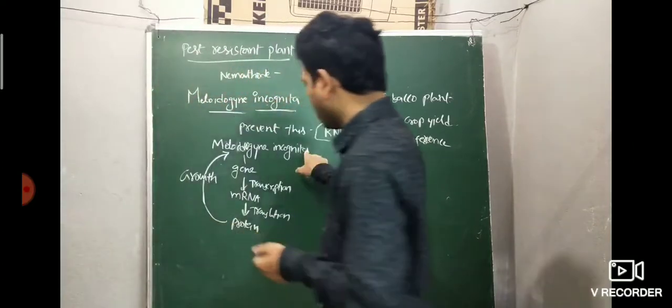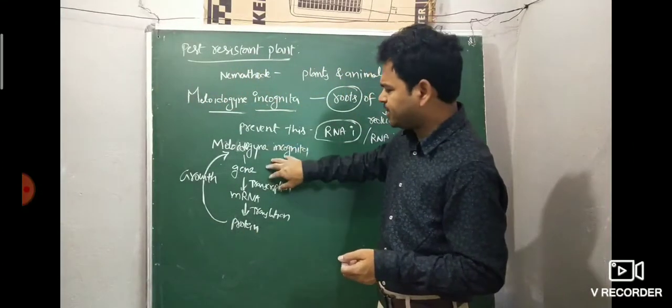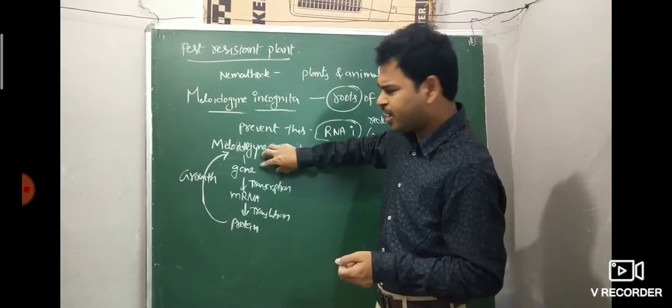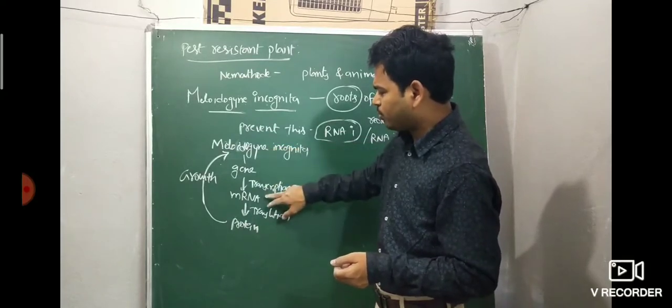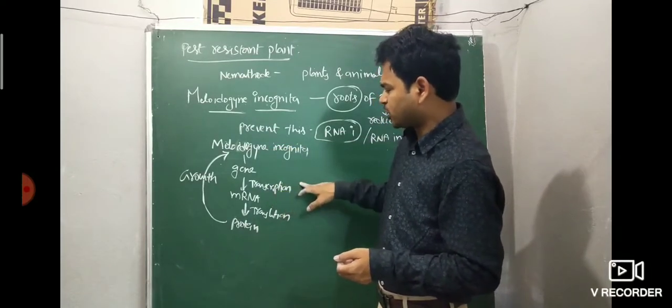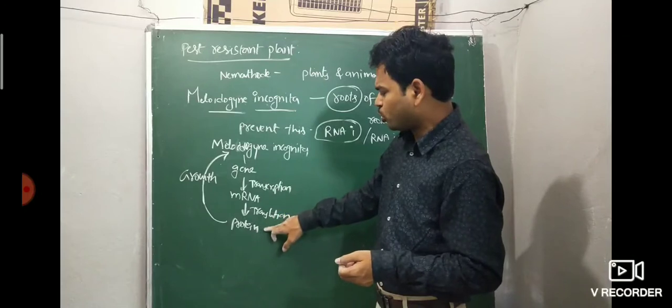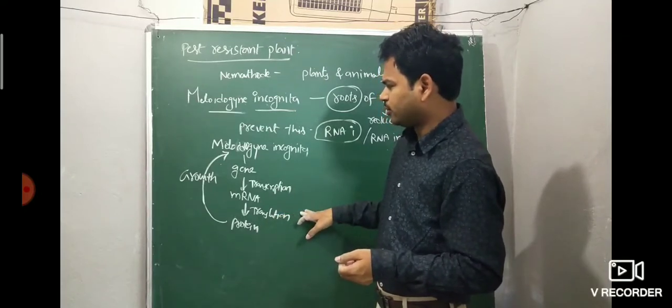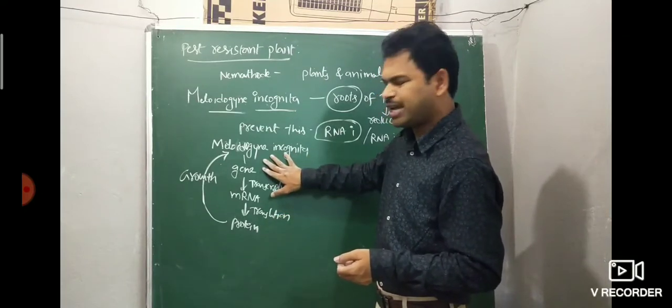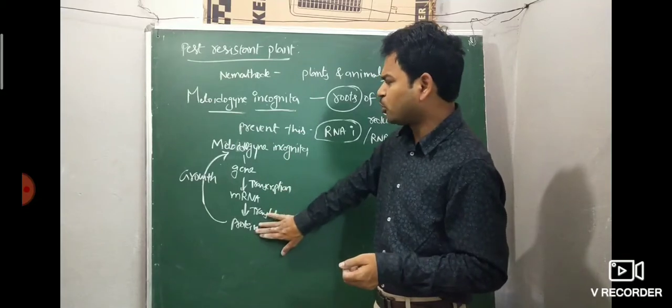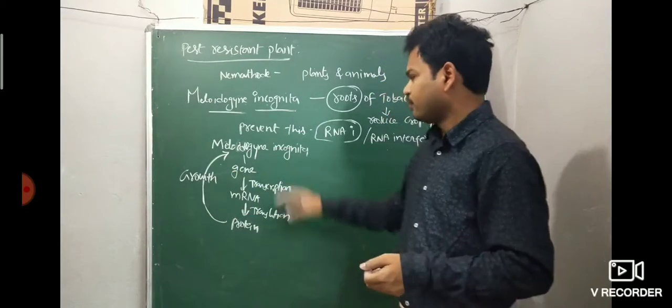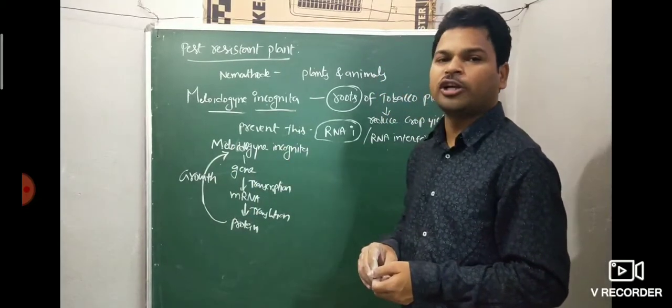So Meloidogyne incognita has genes. The gene is nothing but DNA. The gene produces mRNA by transcription, and the mRNA produces protein by translation. So according to the central dogma, the gene ultimately produces protein, and this protein is helpful for the growth of this nematode.